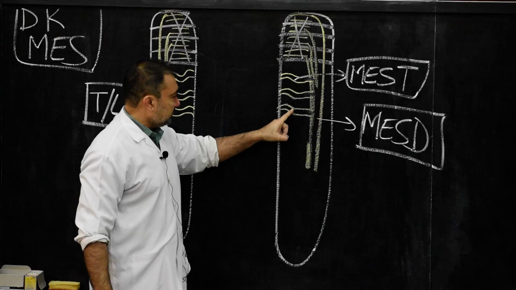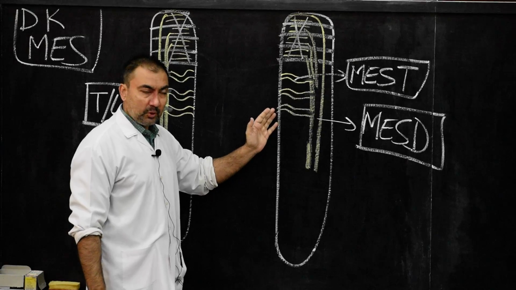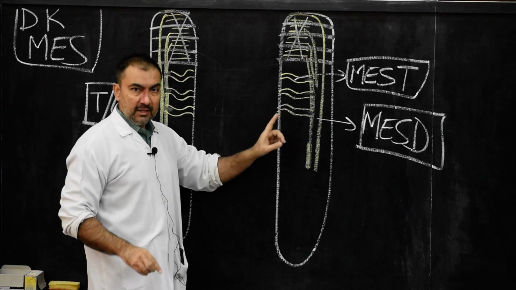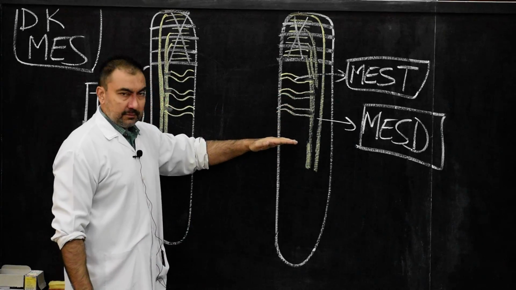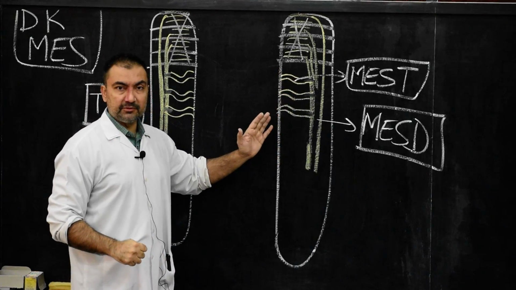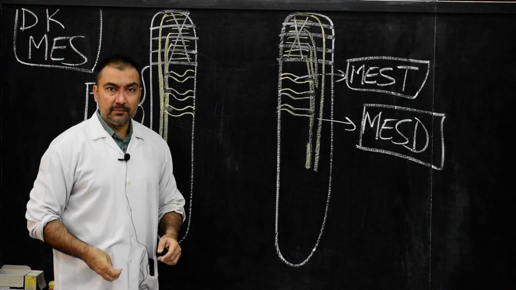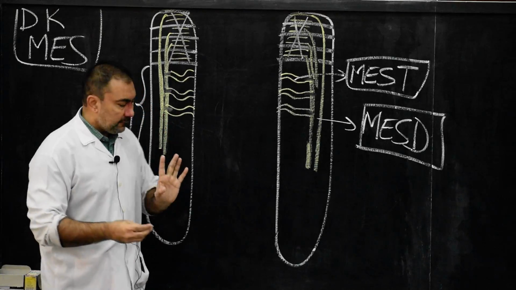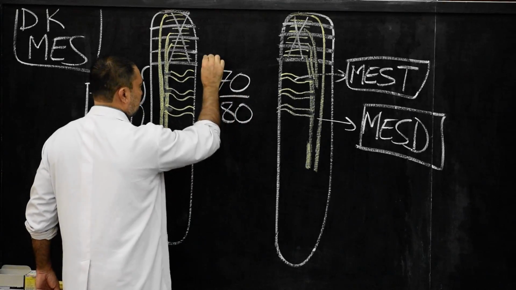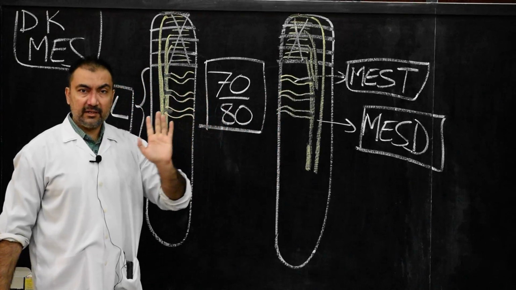The mesonephric tubules, which are S-shaped, develop within the thoracolumbar segments, probably in the thoracic segments. Each thoracic segment will initially contain one mesonephric tubule. Gradually, in the caudal region, each segment will contain 3 to 4 mesonephric tubules. So it will keep on multiplying in each segment as you go caudally. Therefore, at its peak, there will be around 70 to 80 mesonephric tubules in the thoracolumbar region at one time.